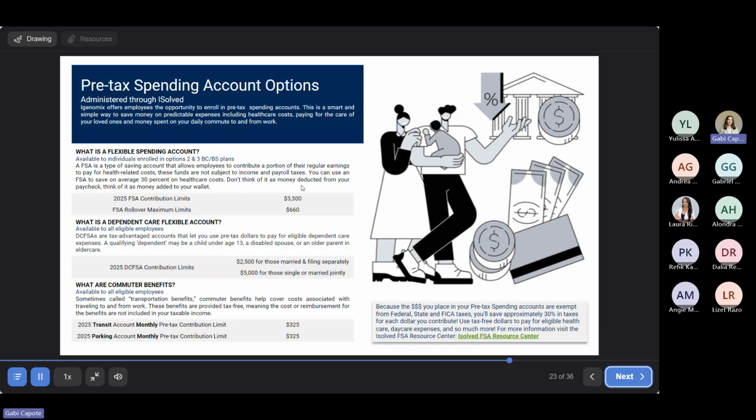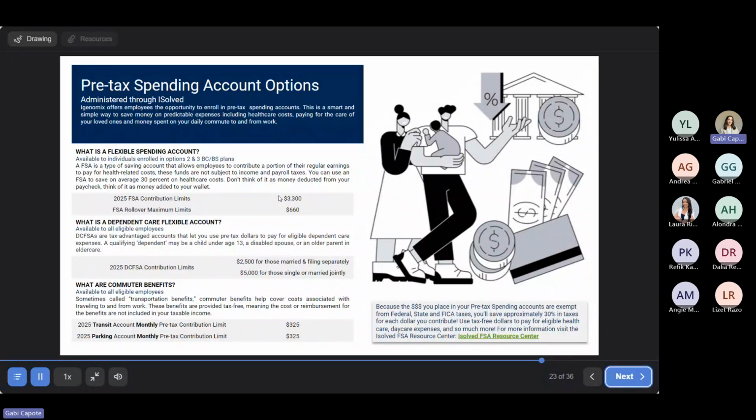For anyone enrolling in medical plan option 2 and 3, we have a flexible spending account available. A flexible spending account is another great option for putting aside pre-tax dollars to save money for medical expenses. The big difference with an FSA is you are not able to roll over the entire amount year to year. You have to be a little more strategic with an FSA, and you have your maximum rollover limit here. It's going to be $660 that you can roll over year to year, but it's still a great way to save on your taxable income.